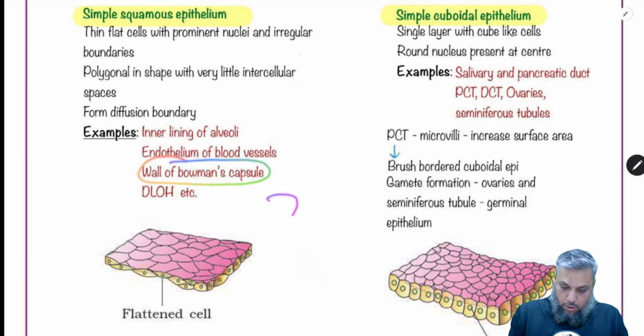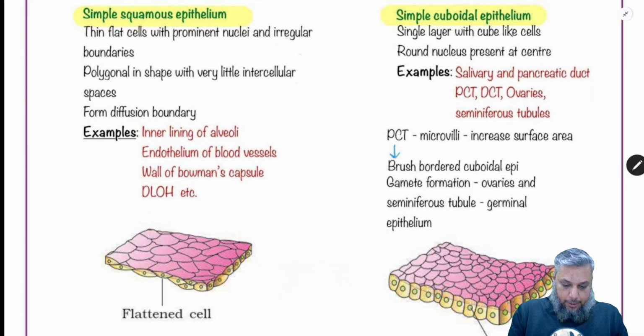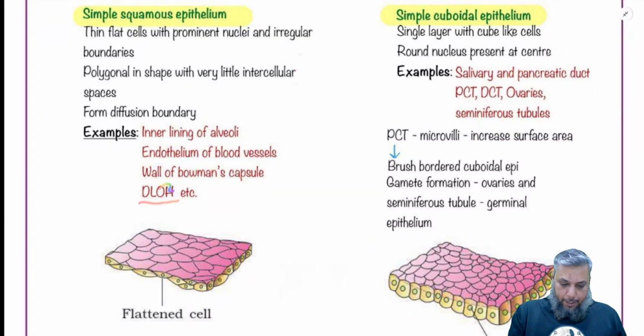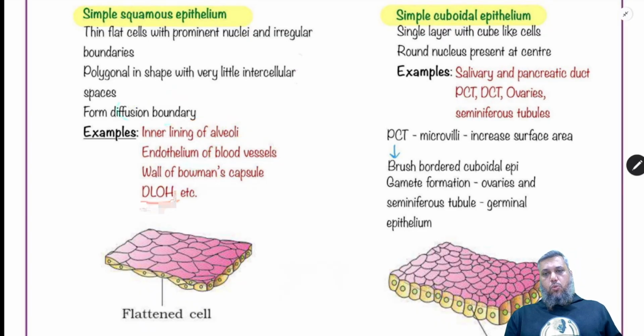So the nephron, the wall, inner wall helps in filtration of blood, and distal limb of Henle's loop. The nephron has got Bowman's capsule and the descending limb and the ascending limb. So here it will help in the diffusion of water. Here it will help in the filtration of blood. Here it will help in the diffusion of gases. Here it will help in the diffusion of nutrients. So it is functioning as a diffusion boundary. So one of the function of squamous epithelium is it's a diffusion boundary.